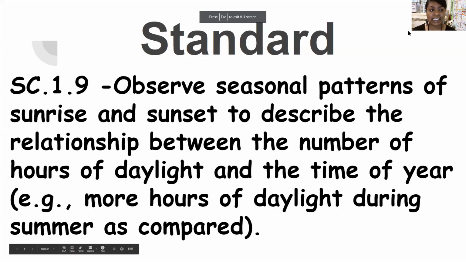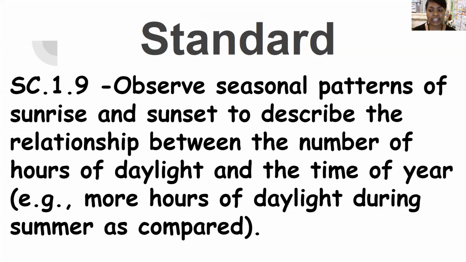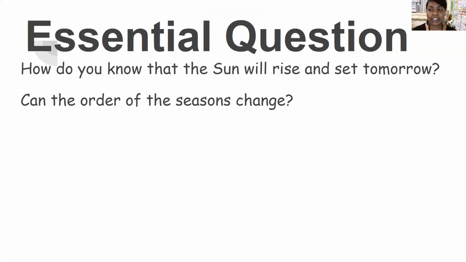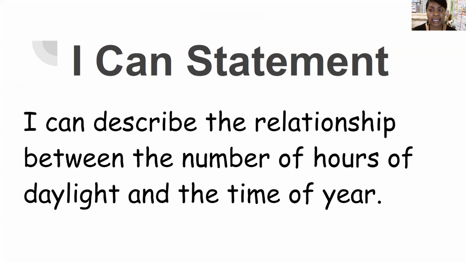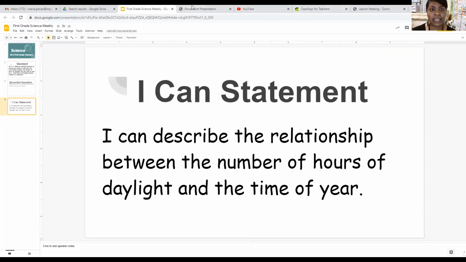Our standard is SC 1.9. Observe seasonal patterns of sunrise and sunset to describe the relationship between the number of hours of daylight and the time of year. Our essential questions are: how do you know that the sun will rise and set tomorrow? Can the order of the seasons change? Our I can statement is: I can describe the relationship between the number of hours of daylight and the time of year. Let's read